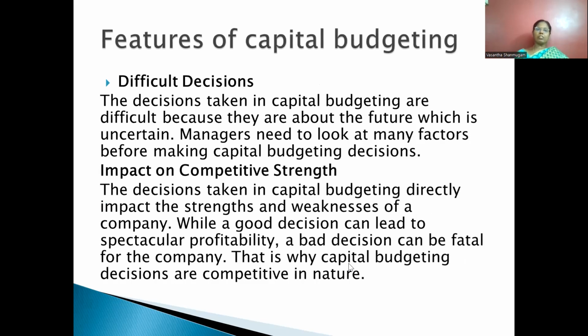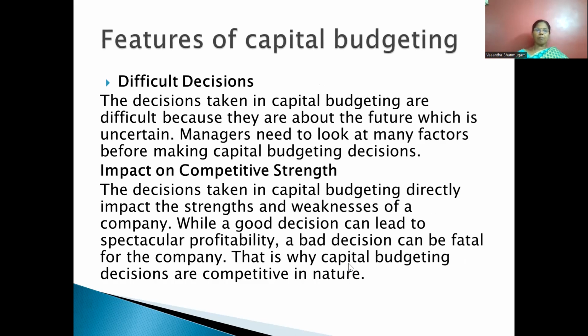Another important feature is that it's a difficult decision. Yes, definitely, capital budgeting is a difficult decision because we are going to forecast the future. The decisions are all related to the future. The future is very much uncertain. The cash flow is also very much uncertain. So managers need to look at many factors before making a capital budgeting decision.